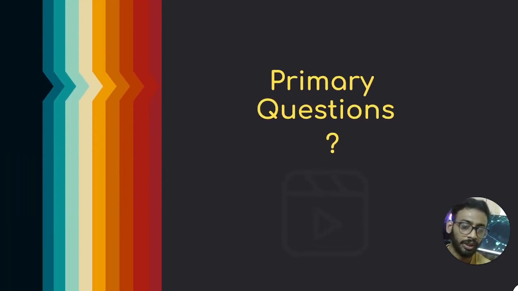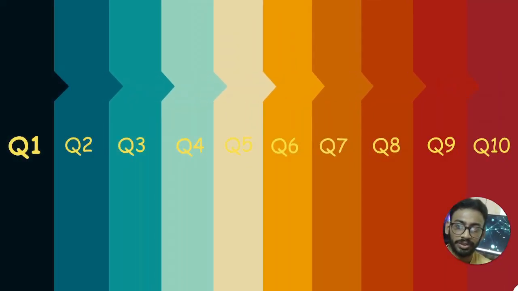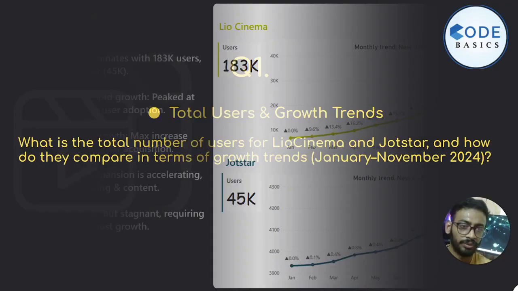Then move to the primary questions. Question number 1 is total users and growth trend. The question is, what is the total number of users for LioCinema and Jotstar, and how do they compare in terms of growth trend from January to November? This is the timeline of 2024.